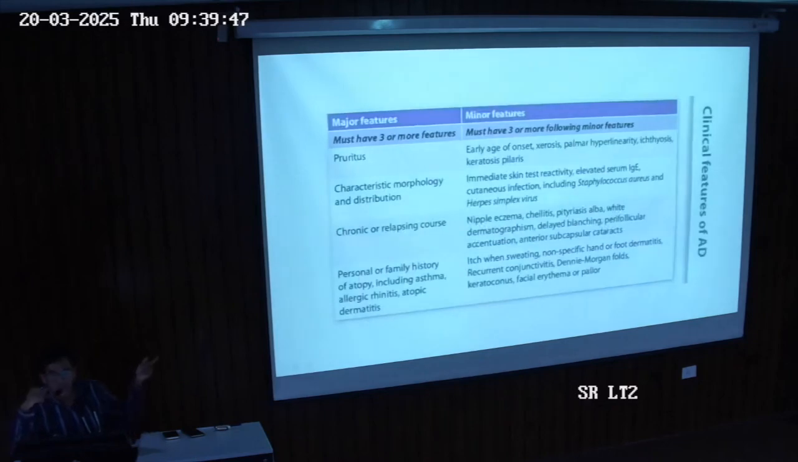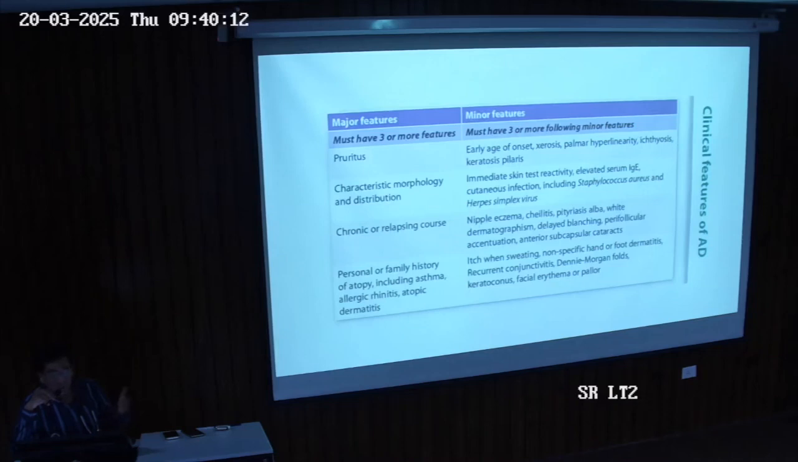These are the broad classifications: how you classify the clinical features of atopic dermatitis, three major and minor criteria. Of the major criteria, at least three out of four should be present, and on the minor criteria, at least three out of five. So the important ones are the major ones. We have pruritus, and a particular characteristic morphology and distribution.